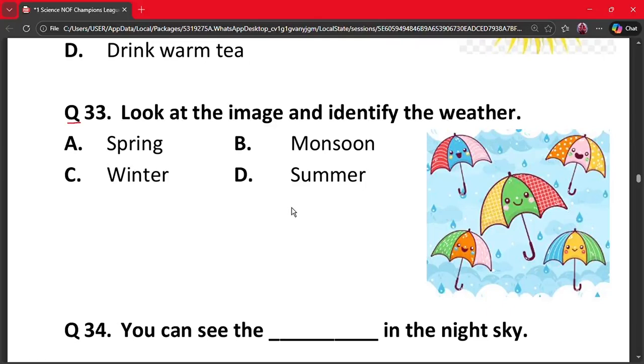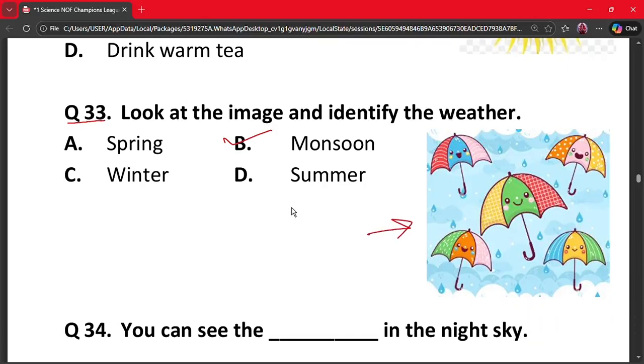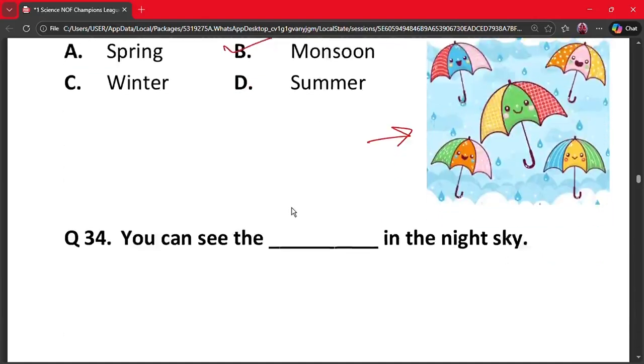Next question is question number 33. Look at the image and identify the weather. A. Spring, B. Monsoon, C. Winter or D. Summer. The correct answer is option B, because the image shows an umbrella and you use umbrellas in monsoon. So the correct answer is option B.